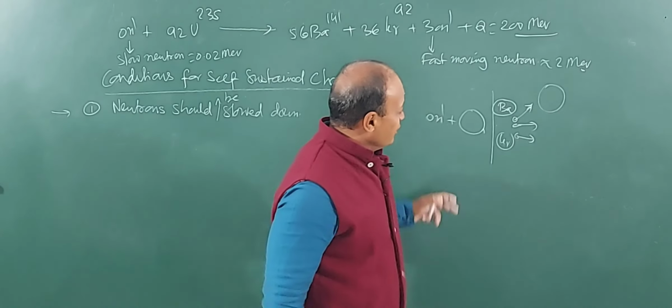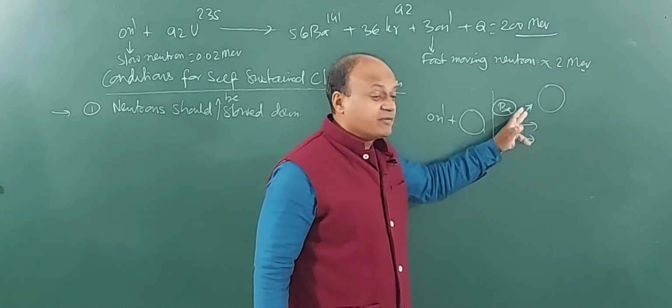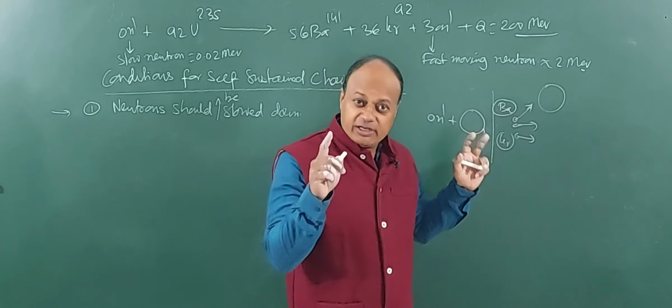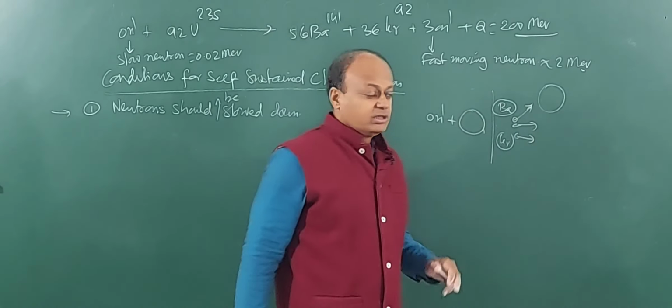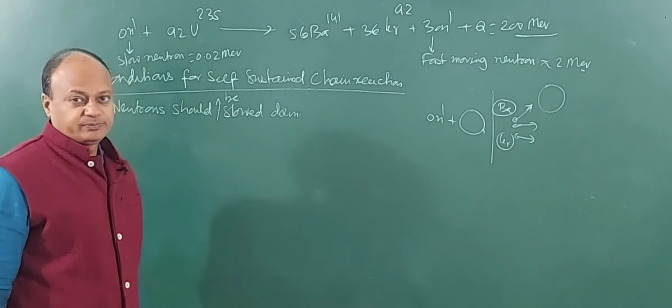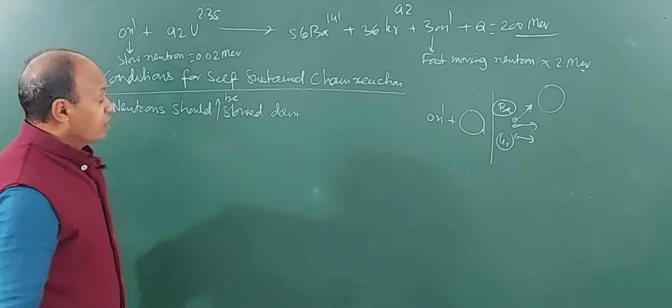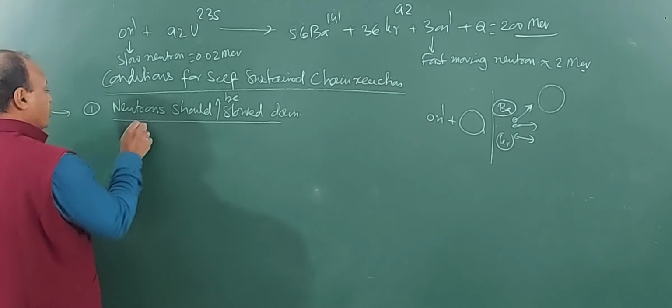You got it? So we need to slow down these neutrons. These are slow neutrons, but these are very fast neutrons. We need neutrons, but we don't require these fast neutrons, so they need to be slowed down. So the first condition is neutrons should be slowed down. And for slowing down, what we do? We use moderators.